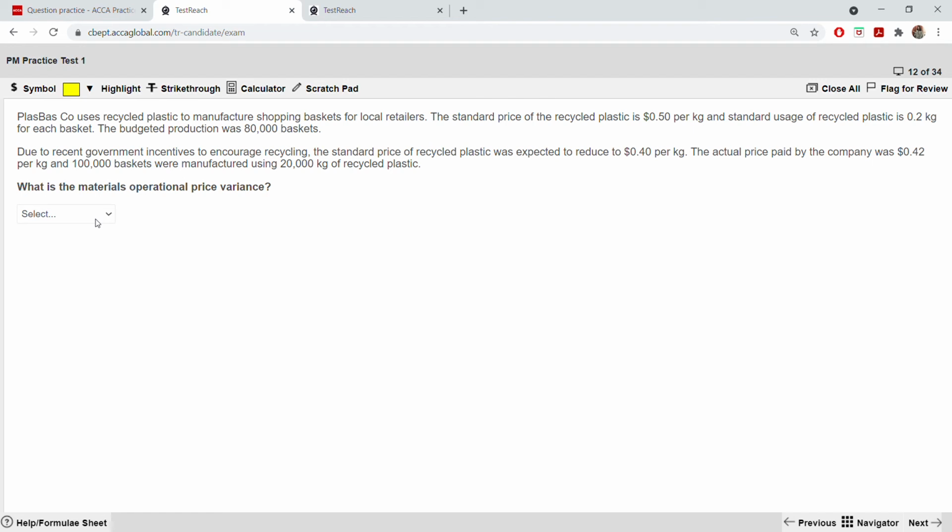Definitely out of this you have to get one. Okay, let us do a working for this. So 20,000 kg should cost how much? 0.4. Okay, the 20,000 kgs. So when you're multiplying 0.4 by 20,000, you will get 8,000. But actually the 20,000 kgs cost how much? 0.42. So multiply 0.42 by 20,000 is 8,400. So actually it's costing more. So definitely it means it's adverse. So it's 8,400 minus 8,000, so 400. Okay, next.